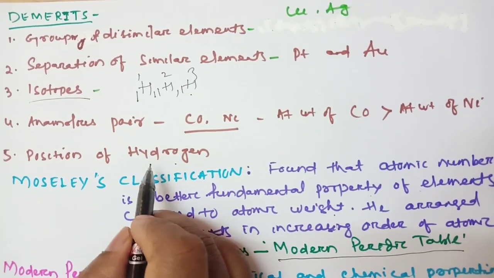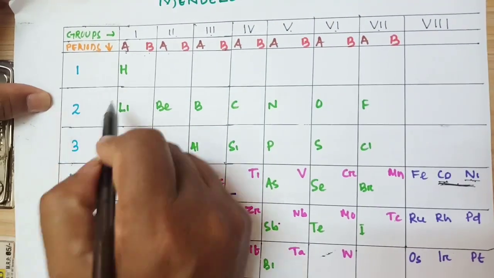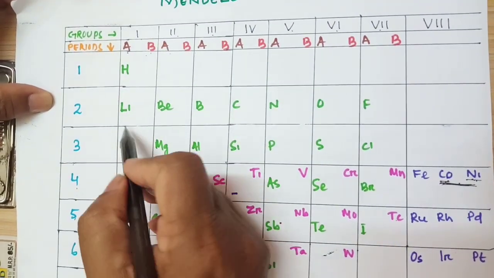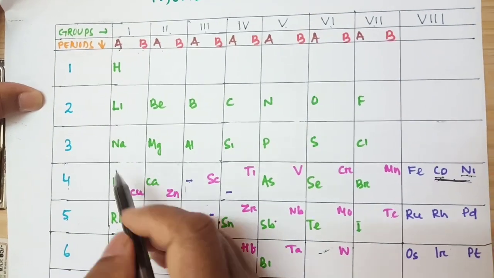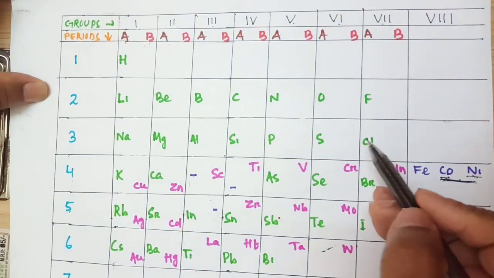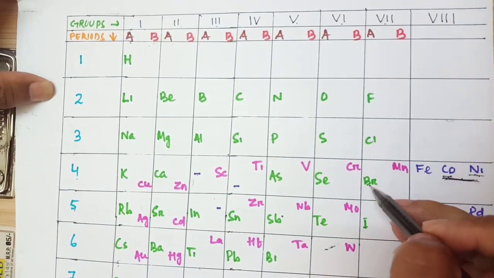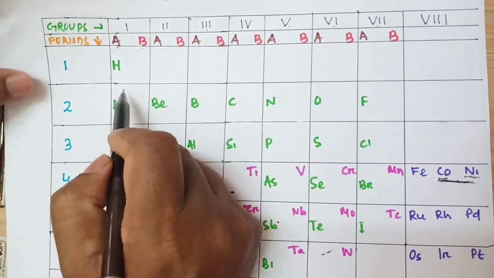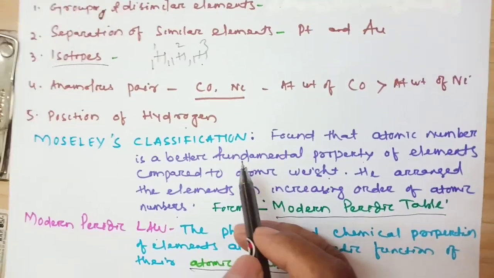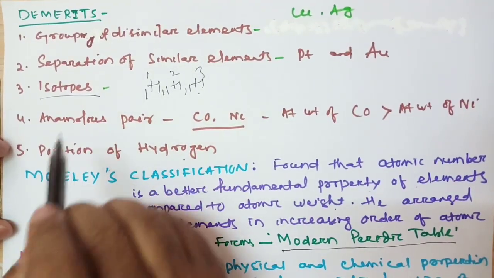Another is the position of hydrogen. The position of hydrogen is not perfect. The properties of hydrogen are similar to the alkali metals like lithium, sodium, potassium, rubidium. And hydrogen also shows similar properties to the halogens like fluorine, chlorine, bromine. So the position of hydrogen is not perfect. This is one demerit. So because of these demerits, Mendeleev's periodic table is rejected.